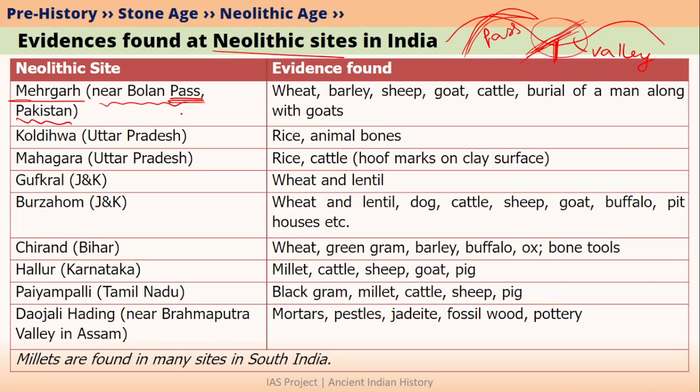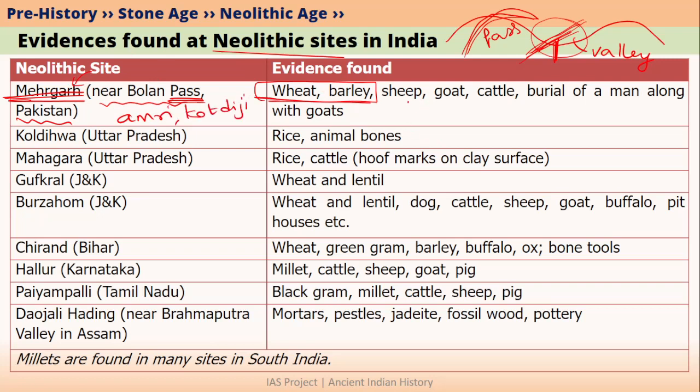So going back to Mehergarh Neolithic site, we have found wheat and barley. In our first Neolithic video, we learnt that wheat and barley were commonly cultivated in Neolithic sites in the northwestern parts of the subcontinent. Therefore, obviously, Mehergarh would have evidences of wheat and barley. And the other sites near Mehergarh, for example, Amri and Kot Diji, would also have wheat and barley.